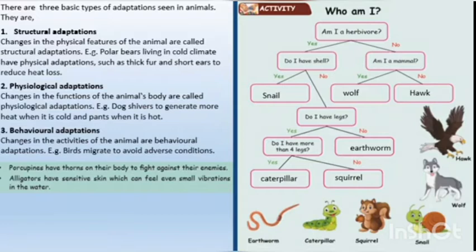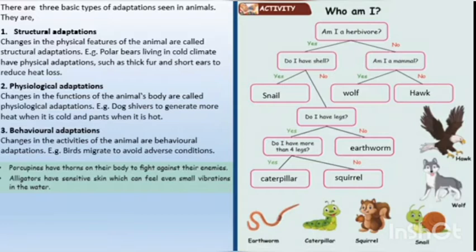Example, polar bears living in cold climate have physical adaptation such as thick fur and short ears to reduce heat loss. Second one, physiological adaptation. Changes in the functions of the animal's body are called physiological adaptation.